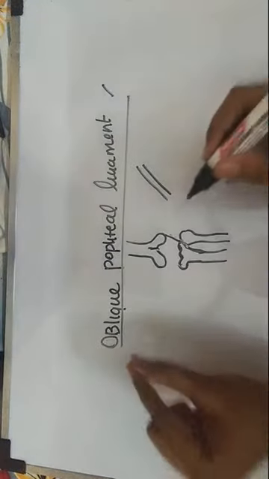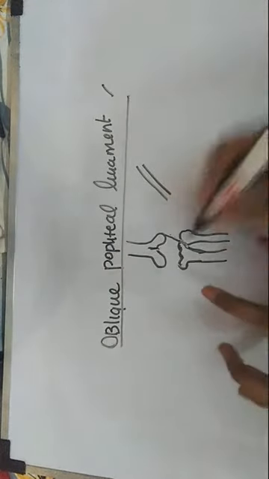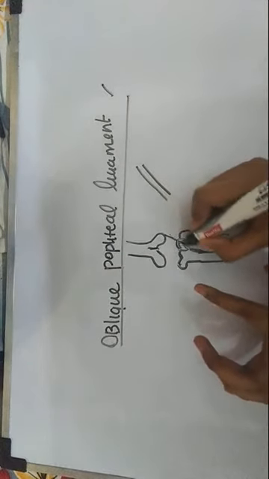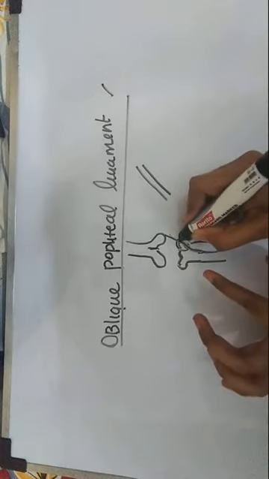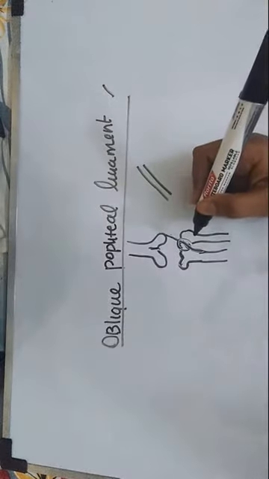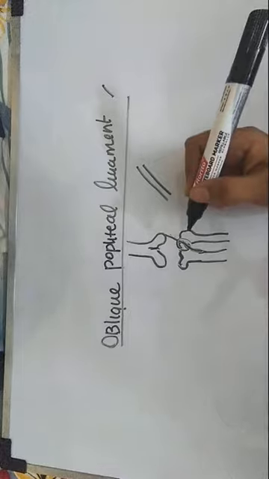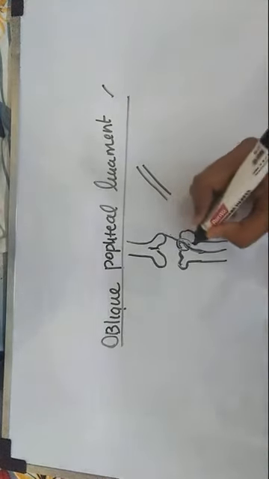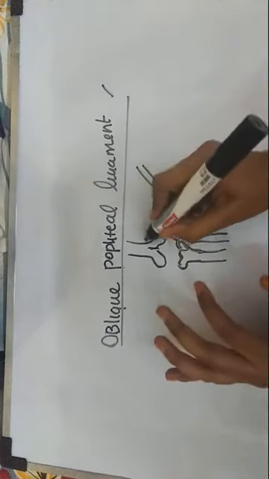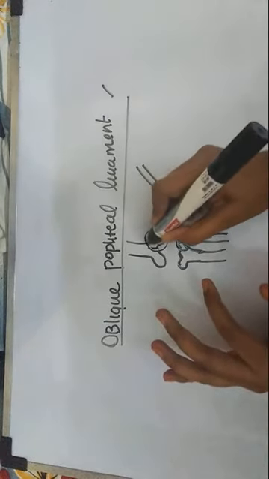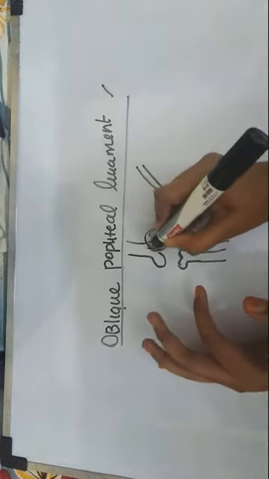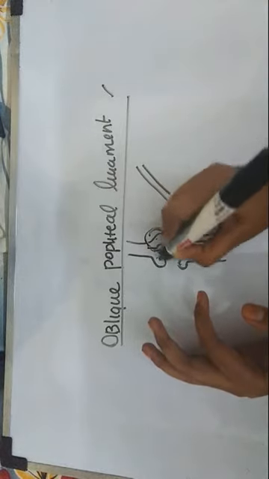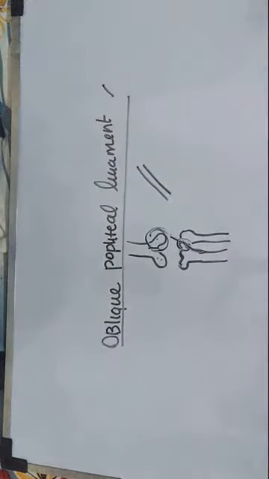So what you should remember, the oblique popliteal ligament is a ligament of the semimembranosus muscle. It attaches to the posterior surface of the medial condyle, the insertion of the semimembranosus. From there it arises, passes upwards and laterally to attach to the lateral condyle of the femur and to the intercondylar line, which is present in between the two condyles.